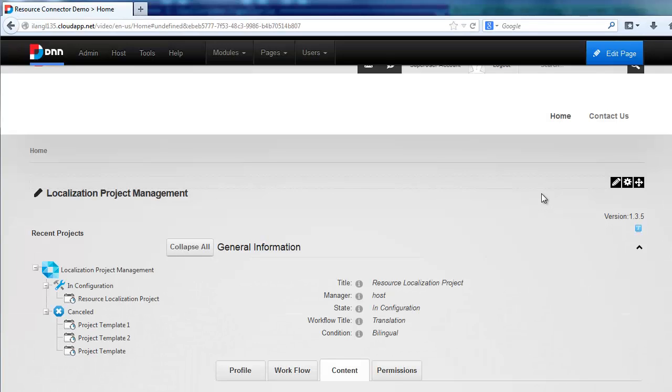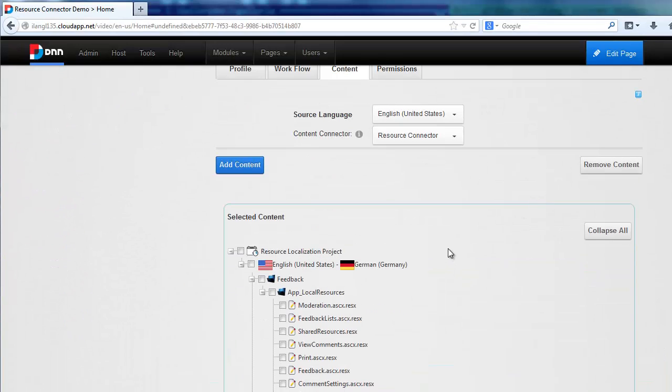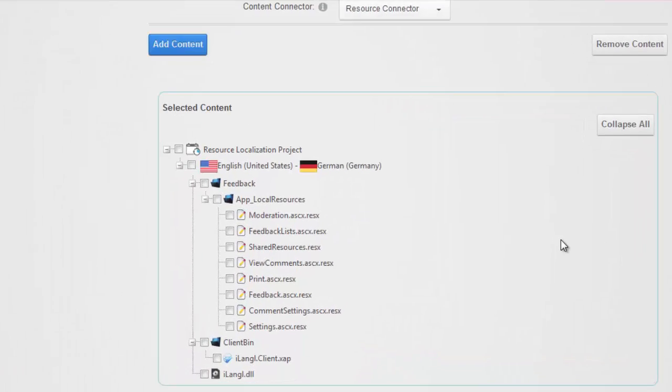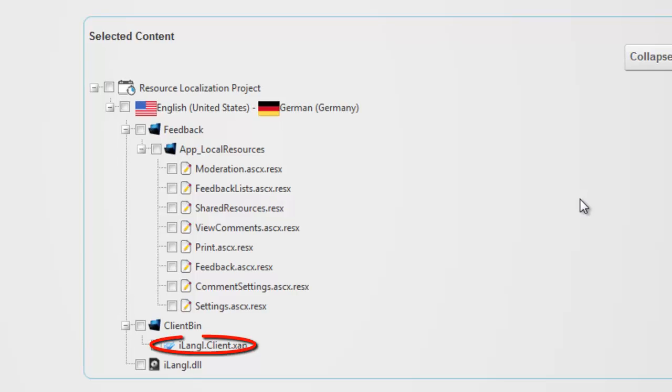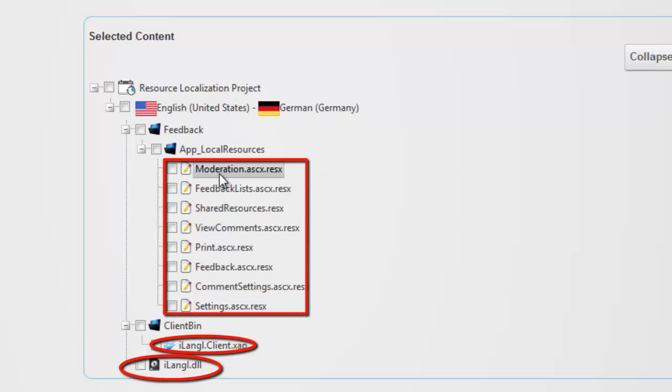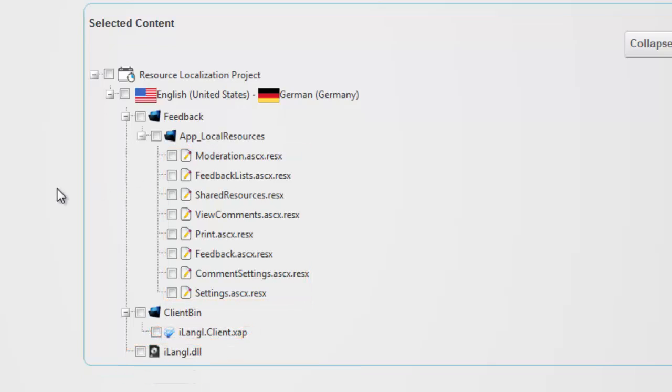Let's take a look at content which we have chosen. As you can see, all resource types are present in our project. Silverlight resources, resources embedded in .NET assemblies, and Resx files. When we have added all necessary resources, we are starting a new project.